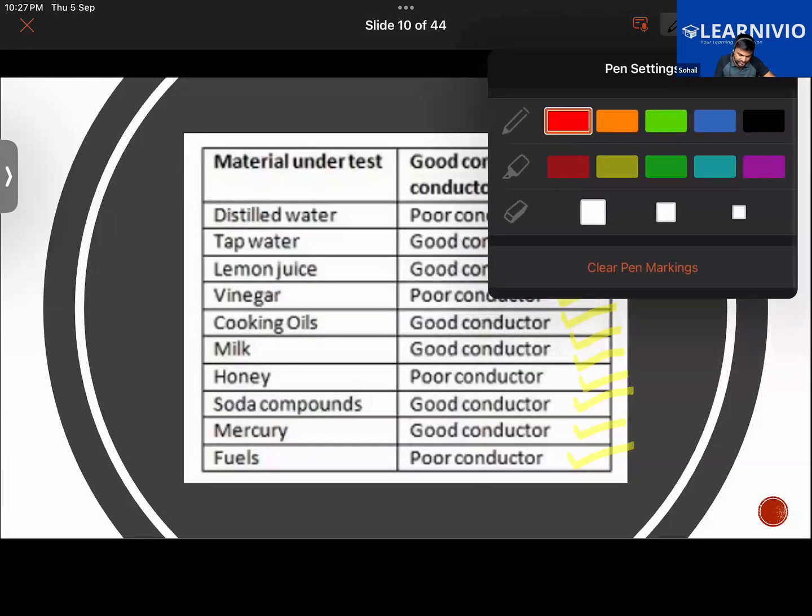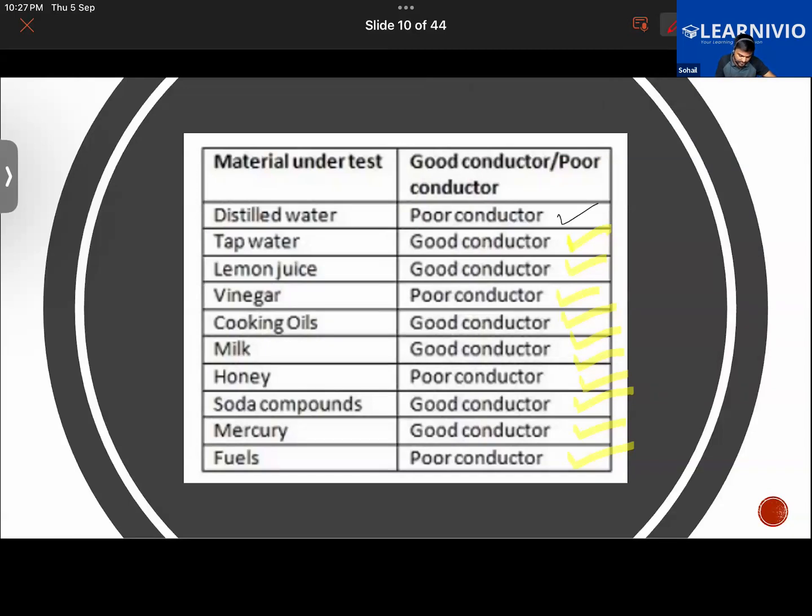So in this, you can see some non-conducting liquids. One more example is the sugar solution. That's also a poor conductor of electricity. Is kerosene written here? No. Write down the example of kerosene also. Kerosene is also a poor conductor of electricity. Vegetable oil is also a poor conductor of electricity.